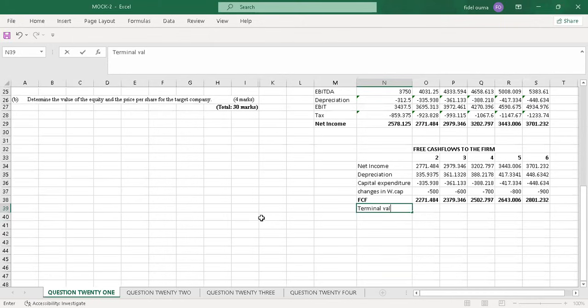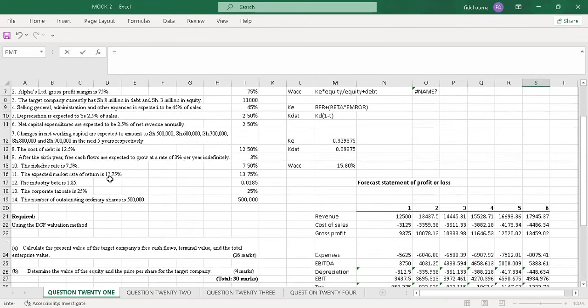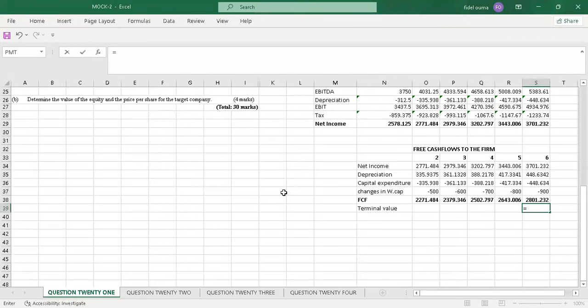Under terminal value, it's terminal at the end of year 6. There's additional information number 9, when we are told after the 6th year, free cash flows are expected to grow at the rate of 3% per year indefinitely. So this is what we are going to do. We'll take the final free cash flow, then multiply by the growth rate. I just create a bracket here, then equals to this, and I'll multiply by the growth rate.